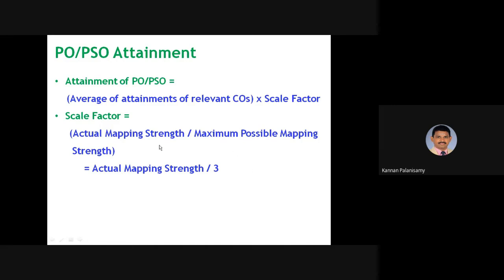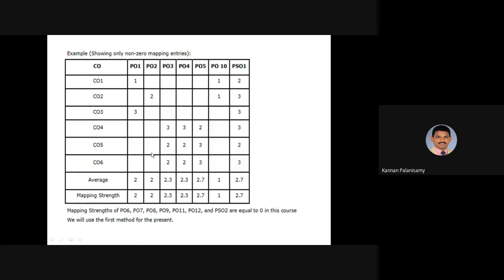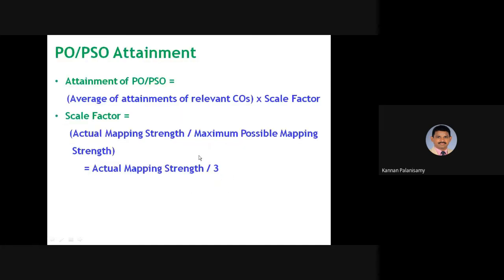So maximum possible mapping strength is 3. So here is the actual mapping strength, and divided by 3, that will give you this scale factor.